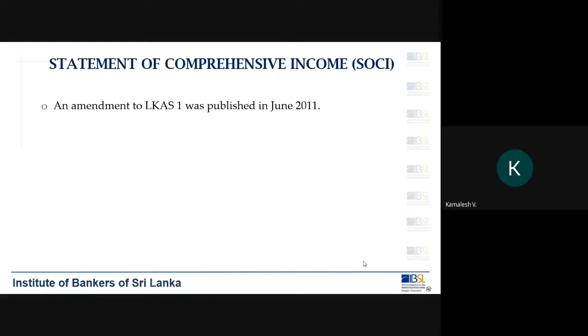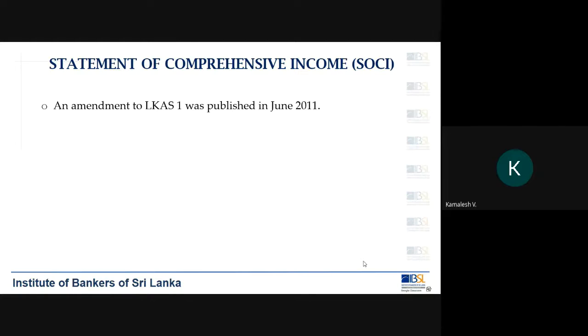The companies in Sri Lanka underwent a major change in financial reporting in 2012. Way back in 2012, almost 9 years back, all the companies in Sri Lanka had to adopt a new set of accounting standards for financial reporting.